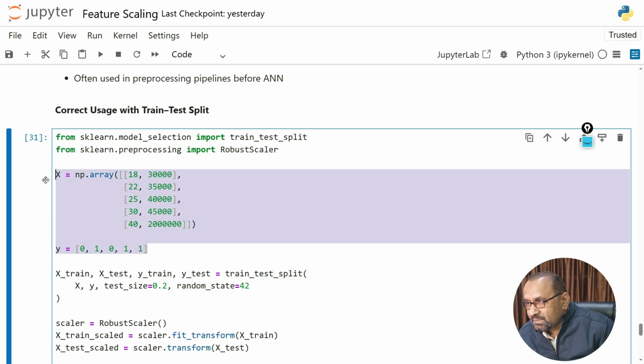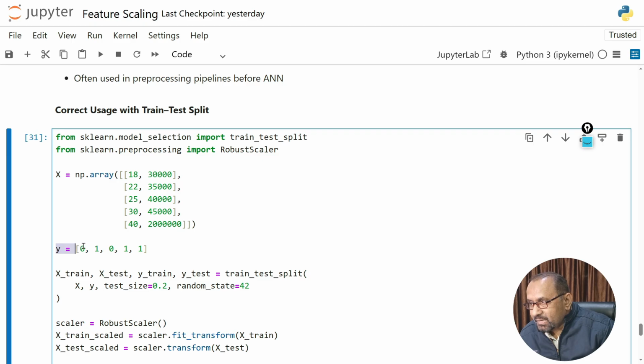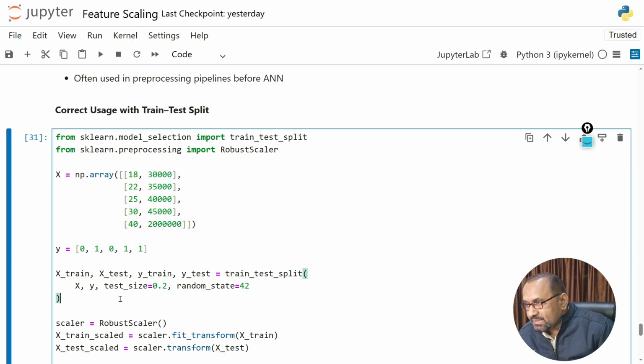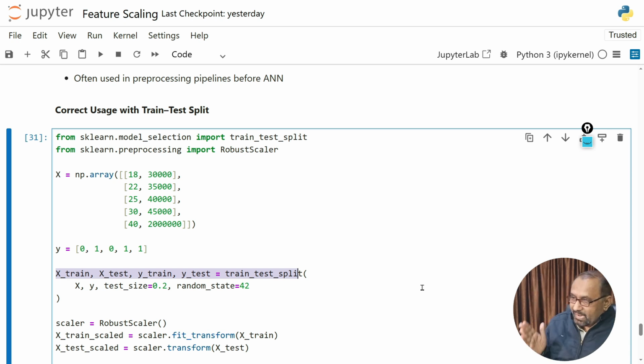Okay, the x vector has two variables, one is age and the other is income, and here we have the target values or the output values. Based on these values, we will train and test both x and y vectors. Okay, so this is the same syntax as we used in the previous two examples. Okay, x_train, x_test, y_train, y_test. So this order will always remain the same.